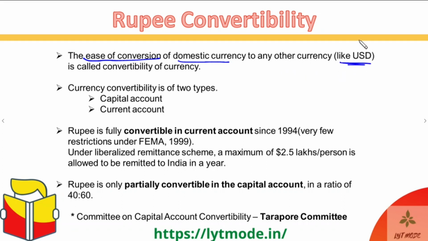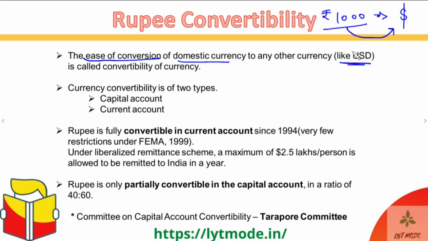Okay, so for example, let's say you have 1,000 rupees, and then you go into the market and you say that I need to convert these 1,000 rupees into, let's say, US dollars. Now, can you easily just go into the market and convert these 1,000 rupees into US dollars? It might not be as easy as it looks. I mean, where do you go?